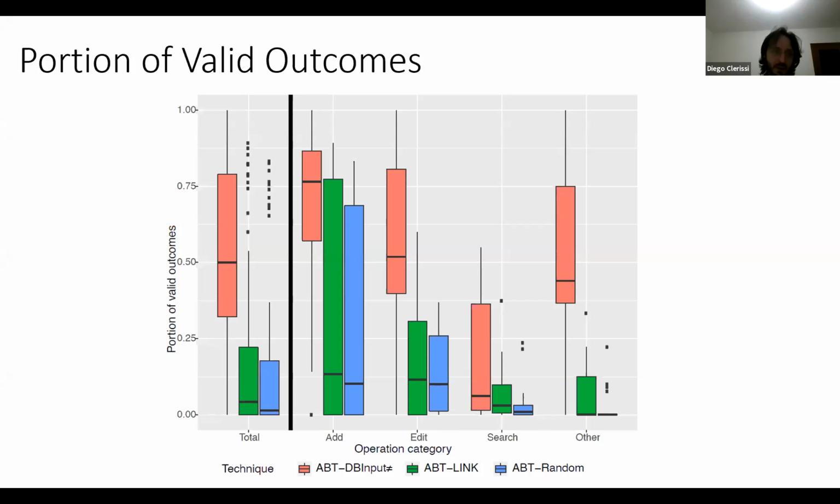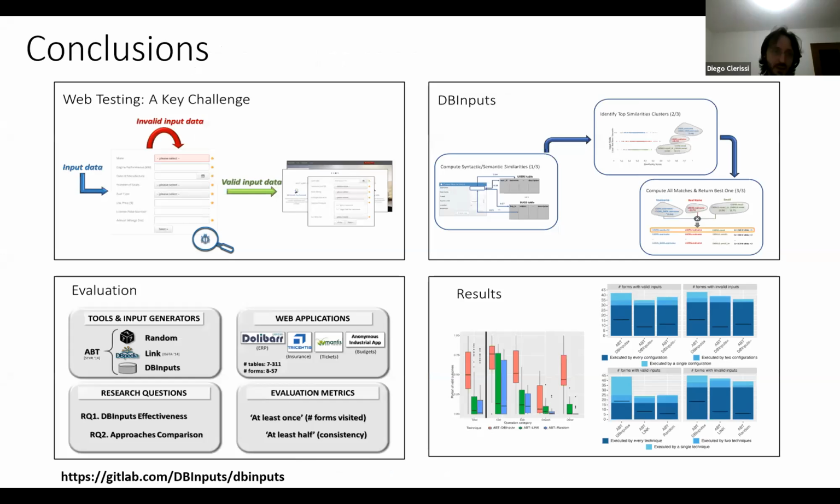To conclude, we identified this problem of selecting valid input data that can clearly determine the performance of the exploration of web applications, which may reach or not reach specific states depending on the values you enter.